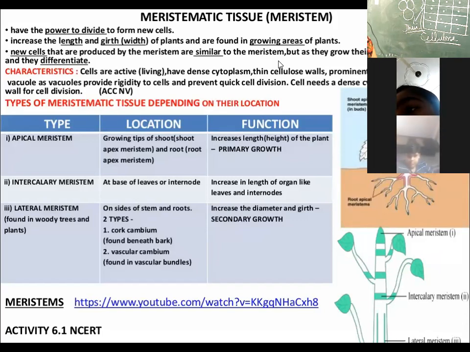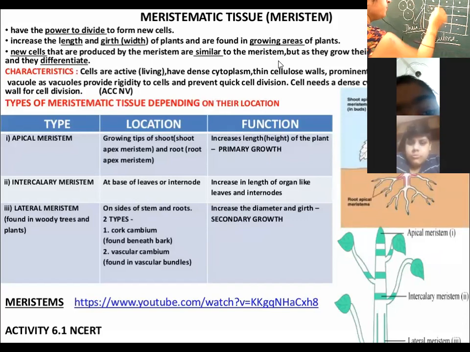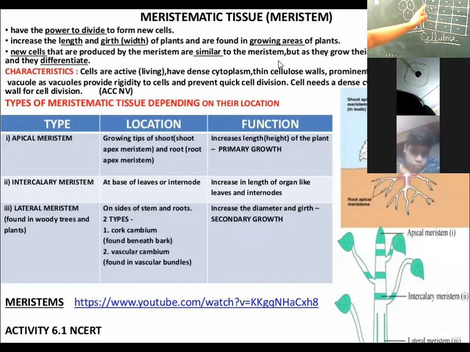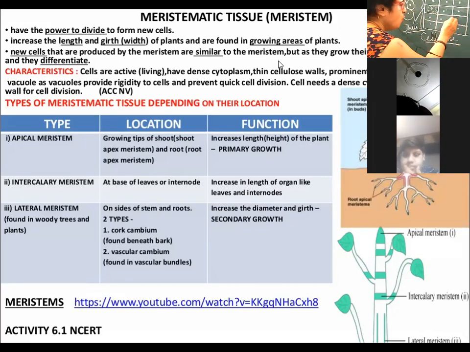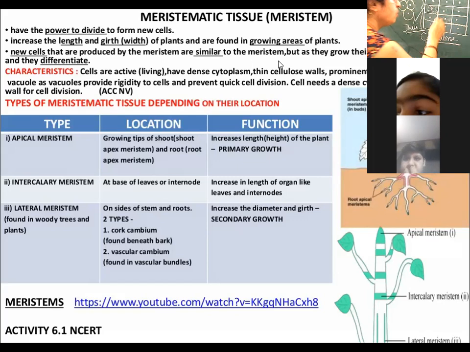Okay. Now, what about their cytoplasm? The cytoplasm of the meristematic cell is dense, and it has a small vacuole, or does not have a vacuole at all, right?